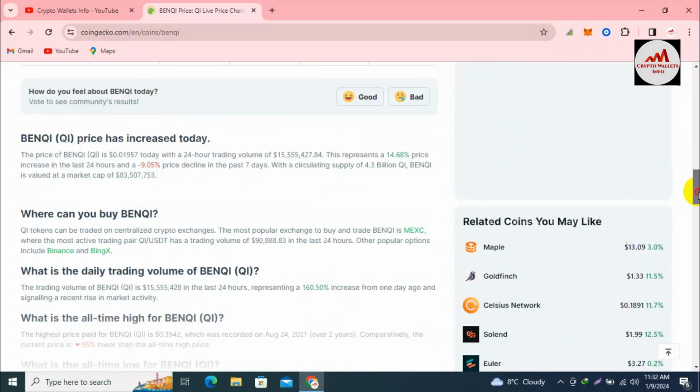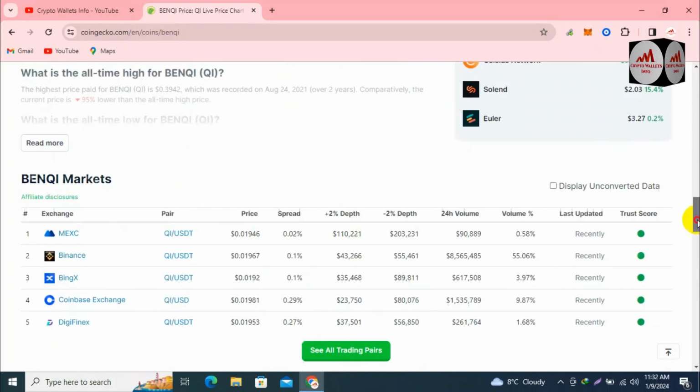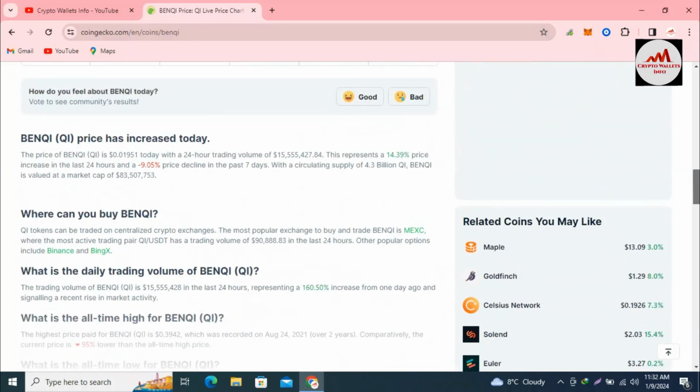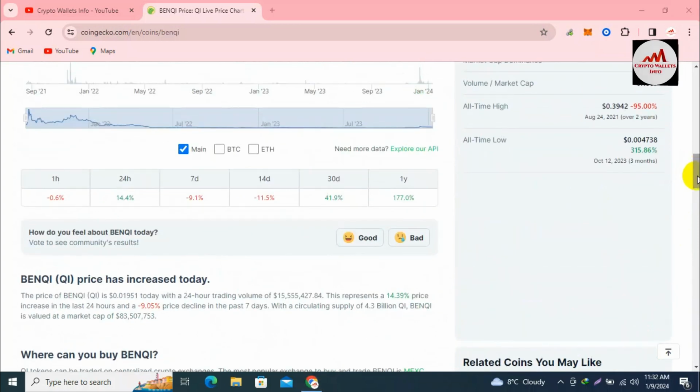And if you need to use or trade this coin, you can directly use MEXC, Binance, Bitget, Coinbase Exchange, and DigiFinex. Many big names are available here if you want to buy or sell this one. I'm not giving you any financial advice. It depends on you. I'm just giving you information. Okay.